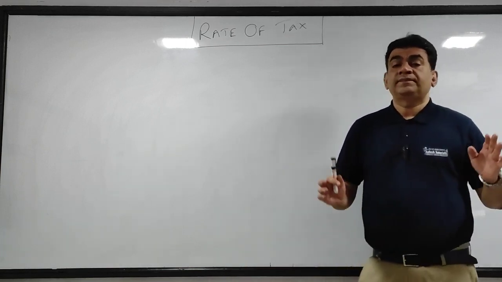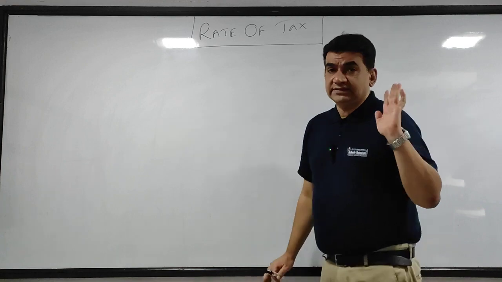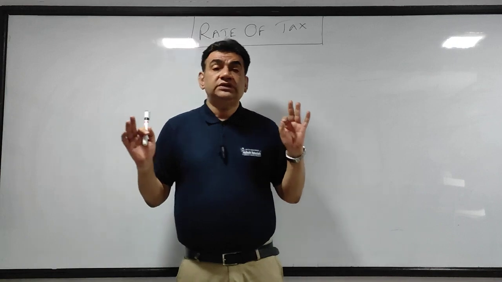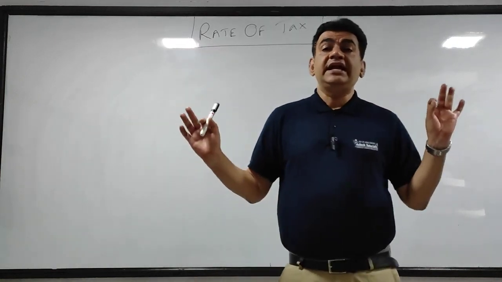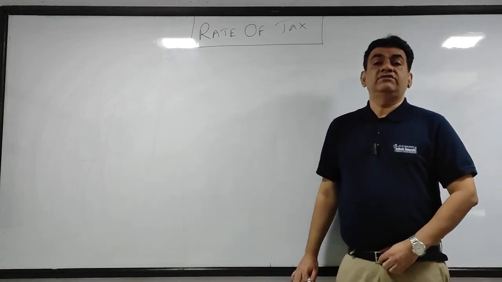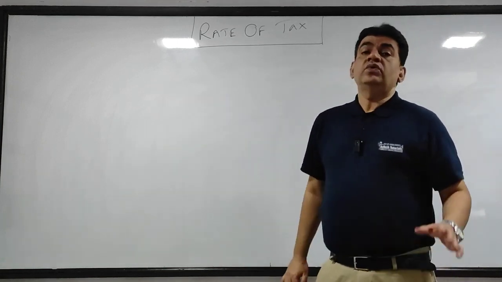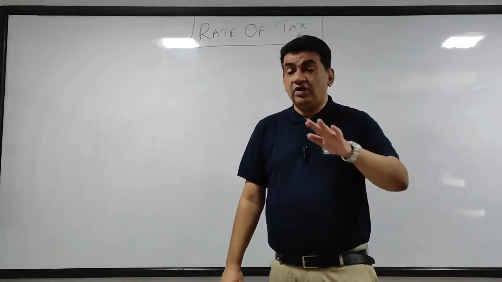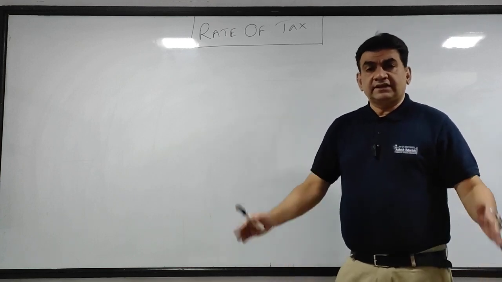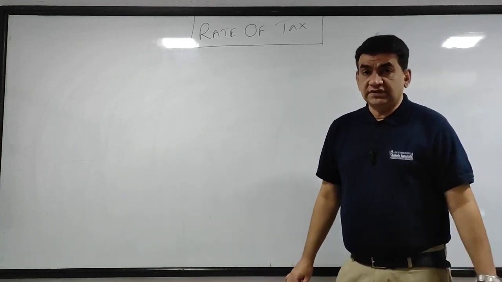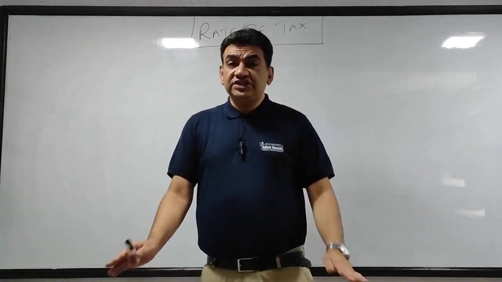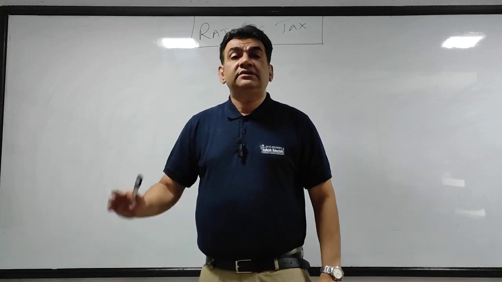Now coming to how we calculate income tax. First, I will show you the tax calculation from the individual point of view. The majority of the sums for you are on individuals only, so I will make you do the individual point of view. Now guys, see what they have done in the textbooks. For rate of tax, they have just given you theory and the slabs. There are no sums. So to make it very interesting, and so that the further chapters will be much easier for you, I made sums.